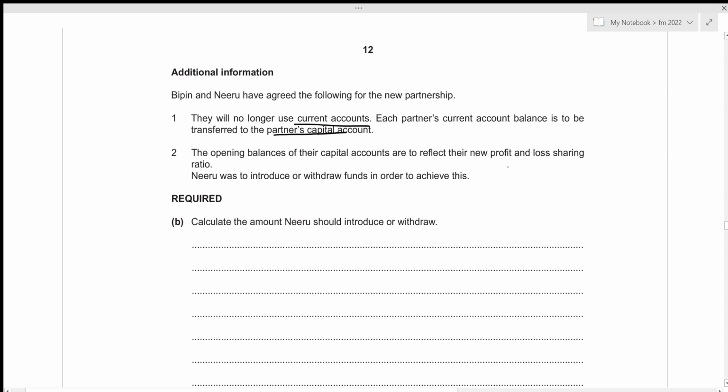If you remember correctly, the new profit and loss sharing ratio was 1:1. So the opening balances of the capital account should also be equal. Then Niru was to introduce or withdraw funds in order to achieve this. Alright, for the second part, we need to calculate the amount Niru should introduce or withdraw. In order to figure this out, first we need to adjust the partner's current account balances to their capital account. Let's do that. So we have Bipin and Niru.